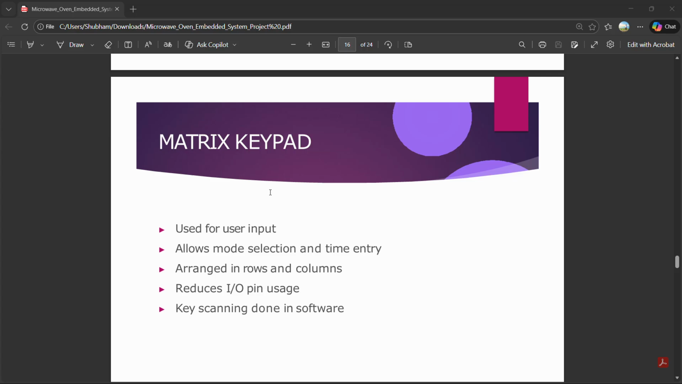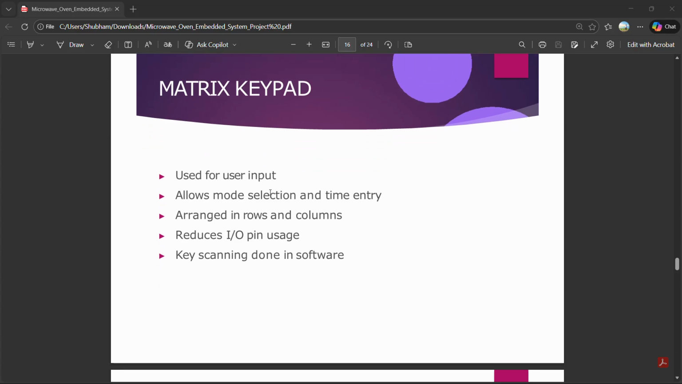Next is the matrix keypad, used for user input. The matrix keypad takes the user input for mode selection and cooking time. It is arranged in rows and columns, which reduces the required input-output ports. Key scanning is implemented in software.